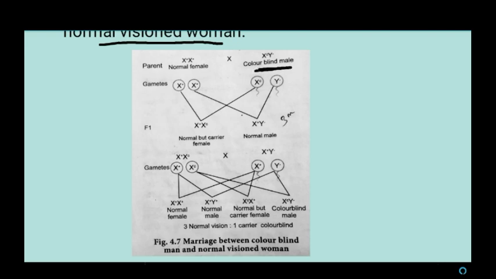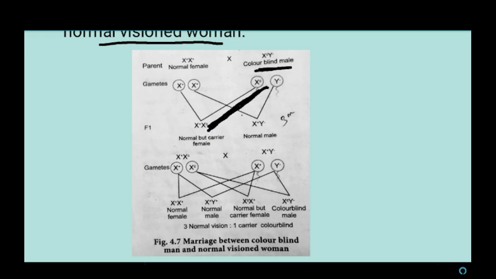The female child inherits one of the X chromosomes from the father, and this X chromosome, which possesses the colorblind gene, is transmitted to the daughter.